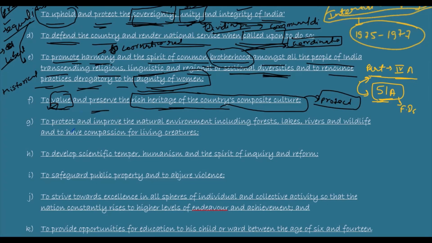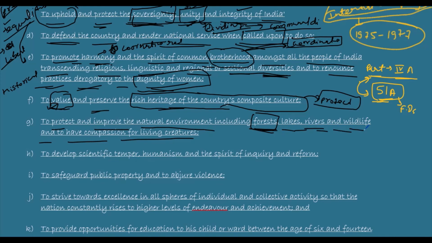Okay, next is to protect and improve natural environment including forest, lake, rivers, wildlife, and to have compassion for living creatures. So you also know that the government also makes us recall that we have this duty as well to protect our forest, lakes, rivers, and wildlife.